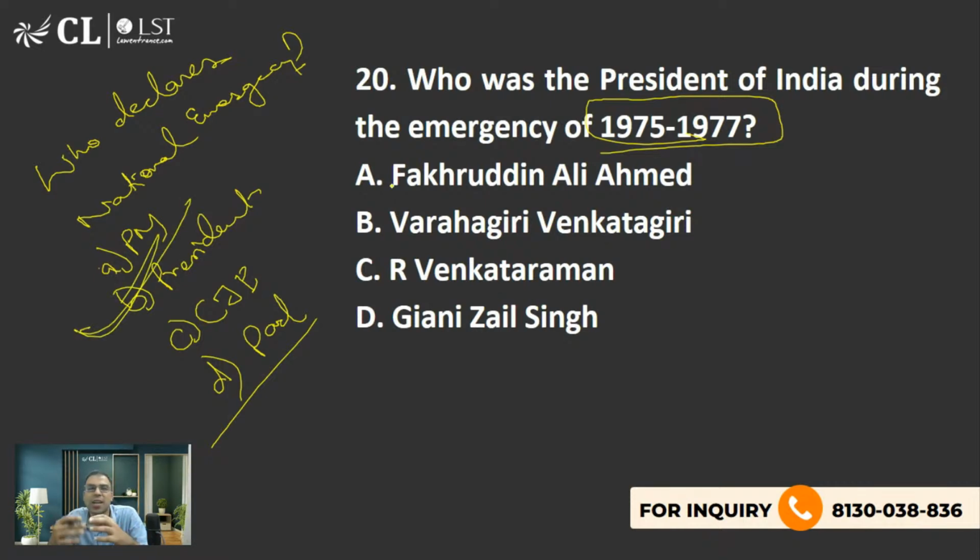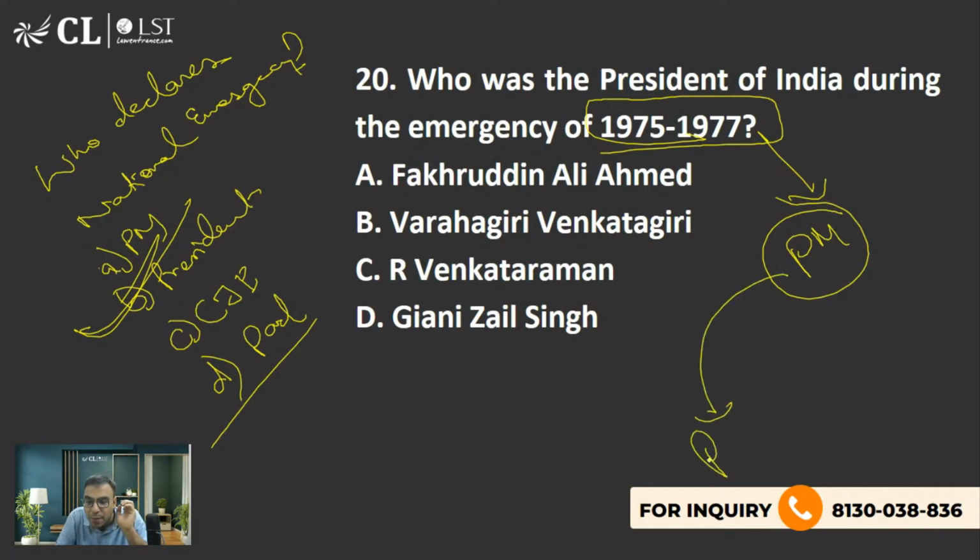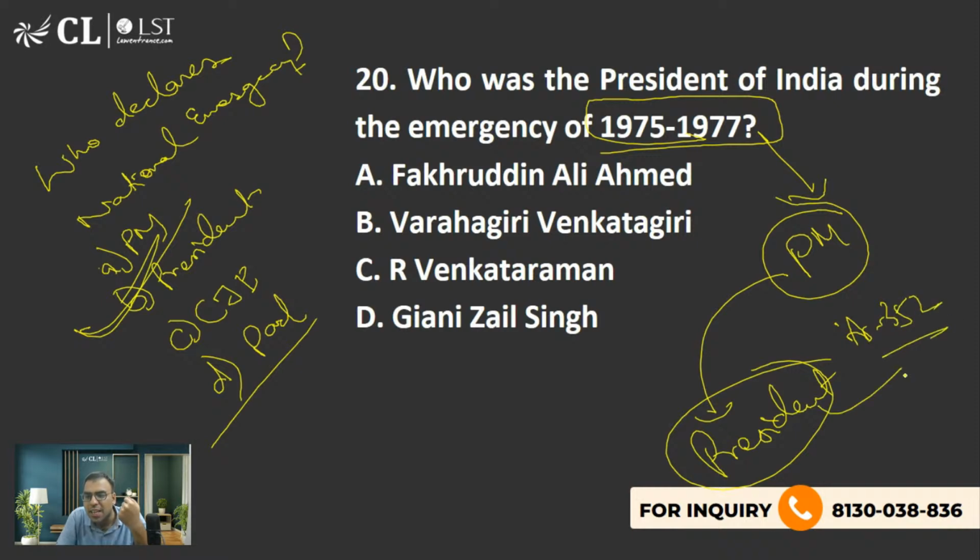You say like that, okay, Indira Gandhi actually imposed emergency, but Indira Gandhi was the Prime Minister. See, understand it. The decision is taken by the Prime Minister, but finally it is signed by the President. आपने सुना, all the decisions are taken in the name of the President. So the answer is President takes the decision on the advice of Prime Minister or Council of Ministers. Now it is Cabinet Ministers. You need permission from Cabinet Ministers, because now Article 352 says the President can sign only after all the Cabinet Ministers have approved it. So basically, President approves it.